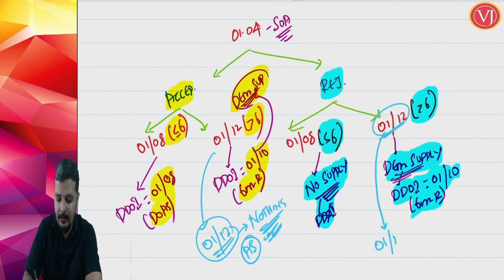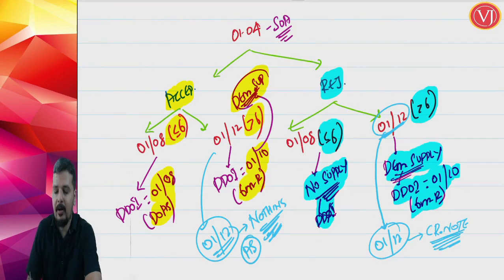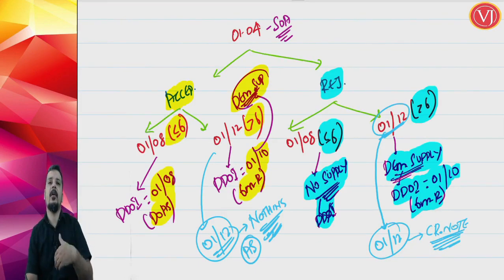Now, on 1st of December, the supplier has to give credit note. Why? Already he has raised the invoice on 1st of October, and to cancel that invoice, now he has to give credit note.